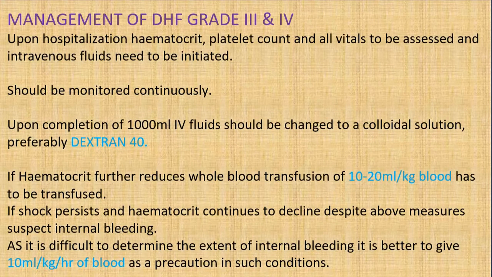The management of dengue hemorrhagic fever grade 3 and grade 4 is the same as discussed previously, and along with that the fluid should be changed to a colloid solution, preferably dextran 40, and the blood transfusion should be done.